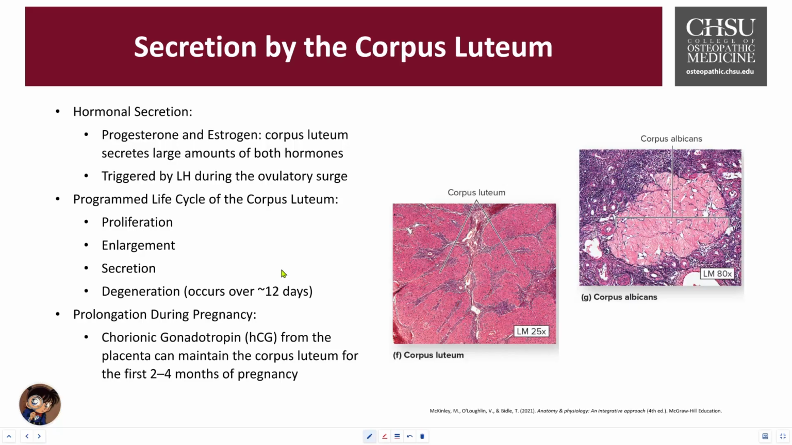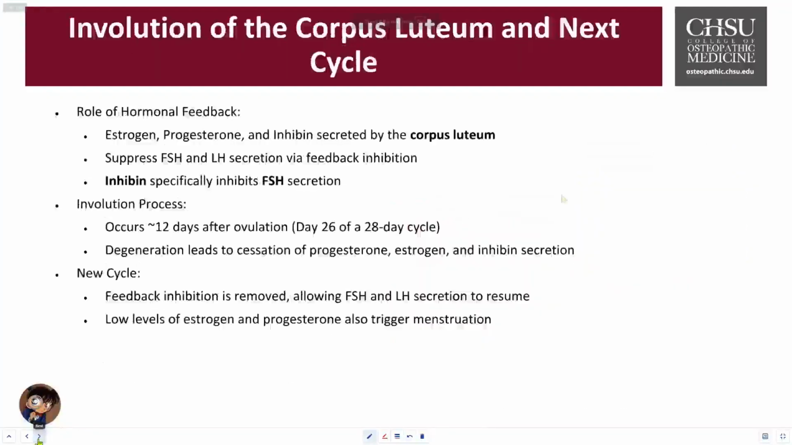So on the right, you can see a zoom in light microscope, 25 times zoom, of a corpus luteum phase. You can see the cells swelling up, sponging up. This kind of swelling up of cells that release hormones eventually becomes the corpus albicans. And this is that scar tissue that is left over. And this is an 80 times zoom that it transitions into. So it takes about that 12-day process, the involution of the corpus luteum in the next cycle.